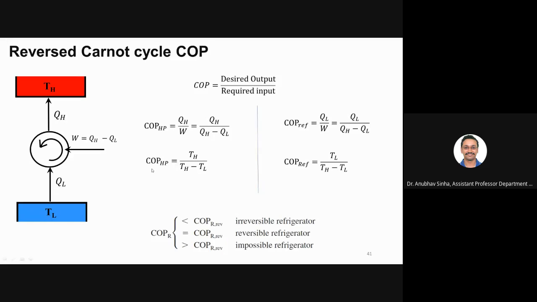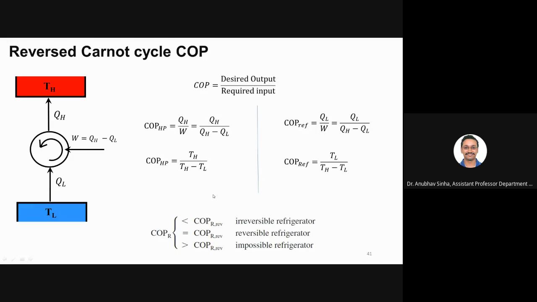For a reversible heat pump, the COP will be TH by TH minus TL. Similarly, for a reversible refrigerator, the COP will be TL by TH minus TL.